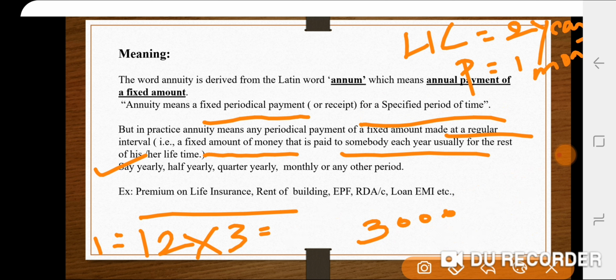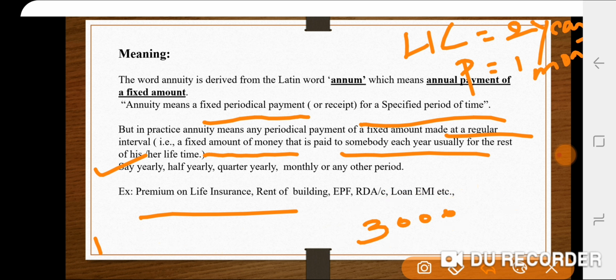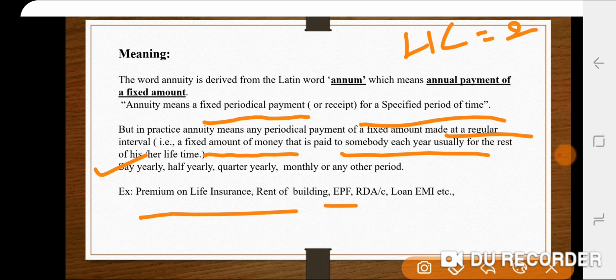If you are making any payment, a fixed sum of money paid for a specified time period, that money is termed as annuity. We can even consider the example of a recurring deposit or your EPF, the employee provident fund.